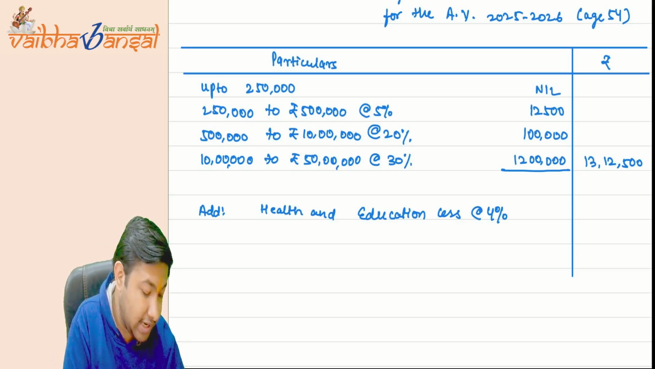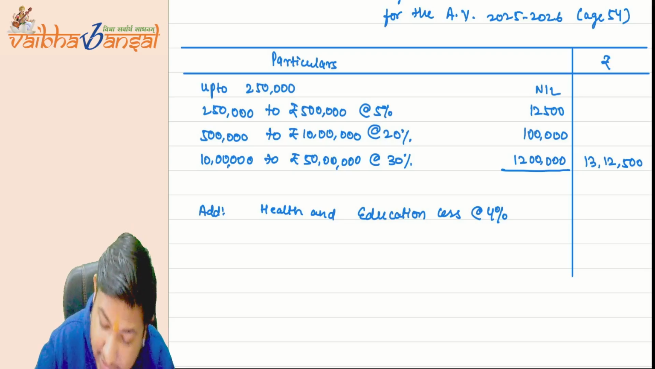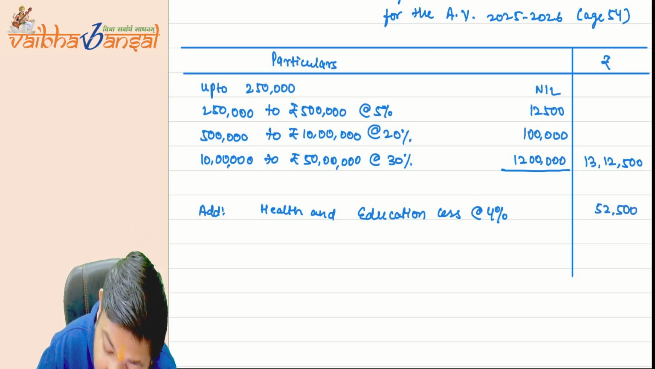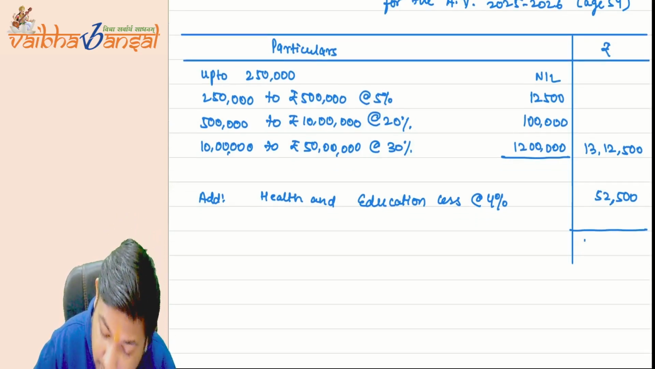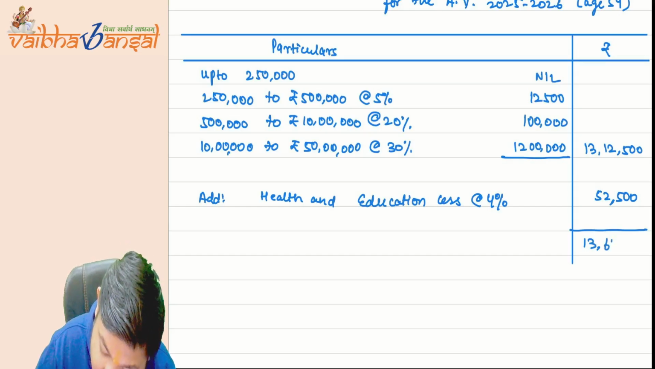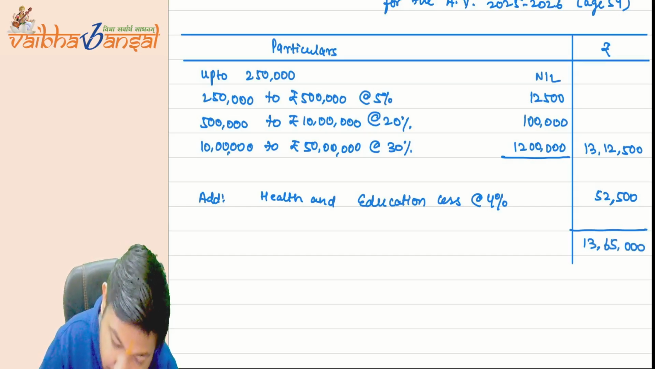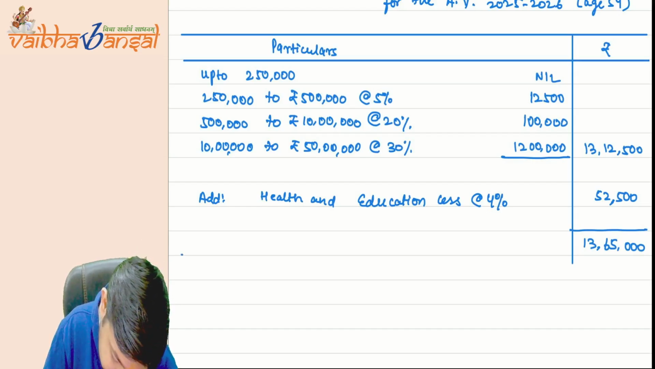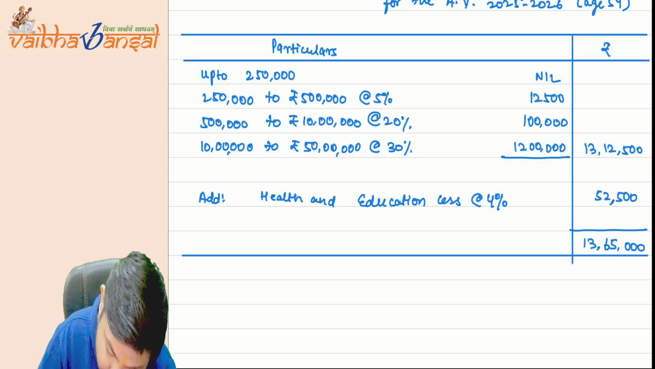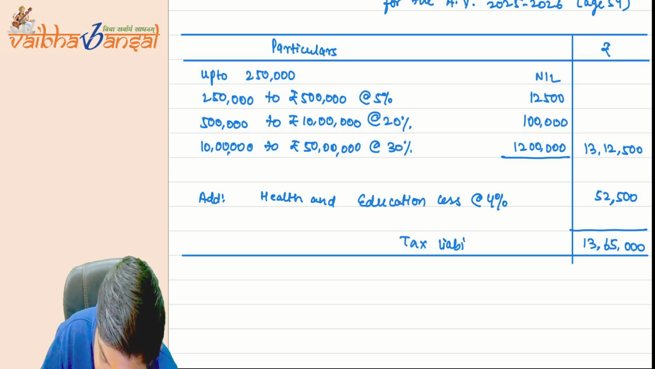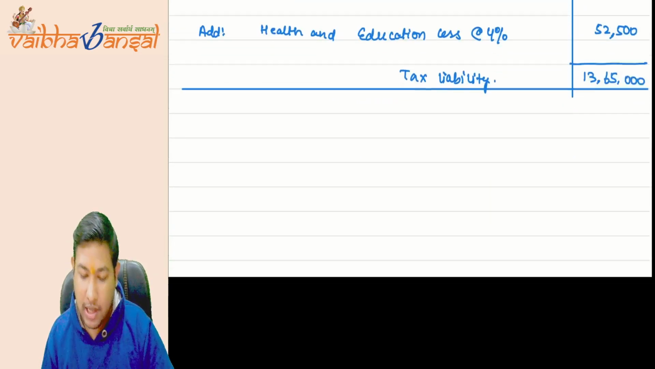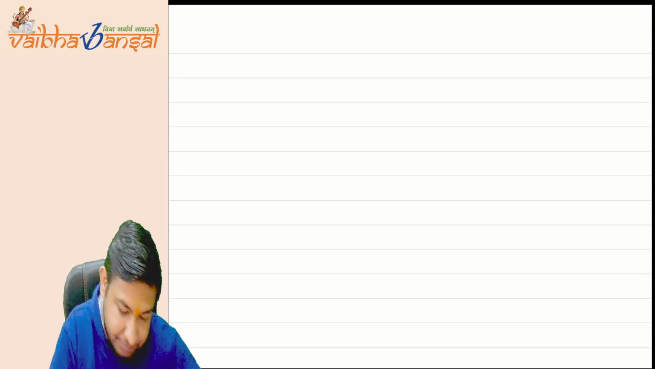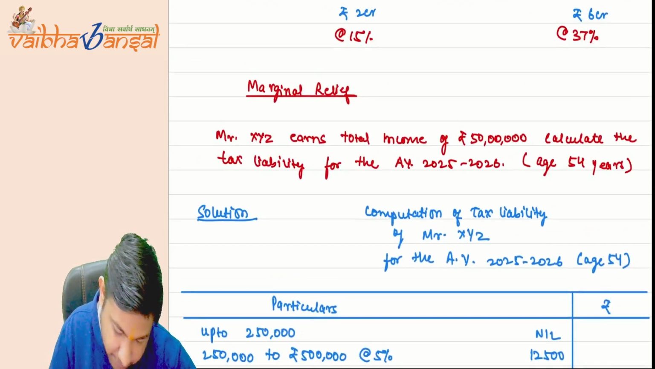So 13 lakh 12,500 multiplied by 4% is 52,500. I hope you are solving along with me. Including it, the total tax liability will be 13 lakh 65,000. This is the tax liability. This is your answer. Is this point clear? Now, again, I am giving you some example, example number 2.